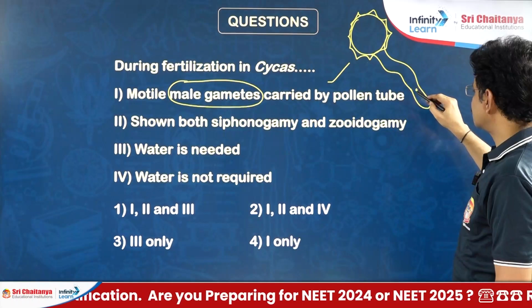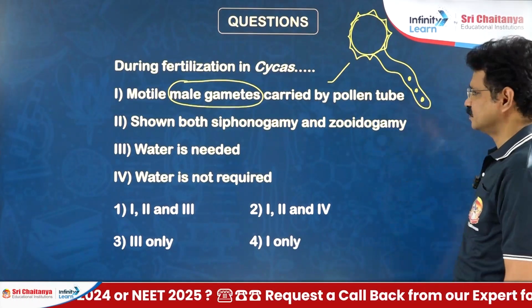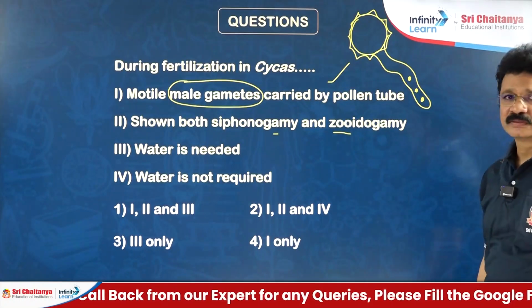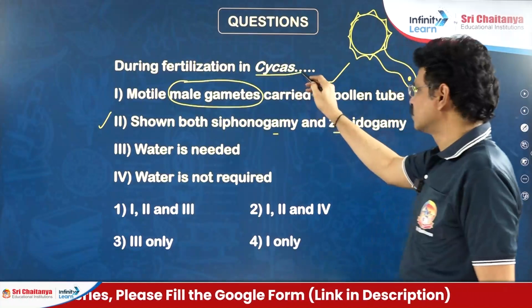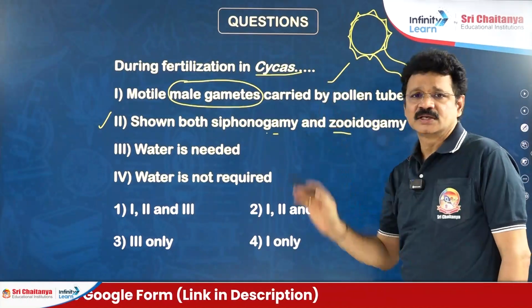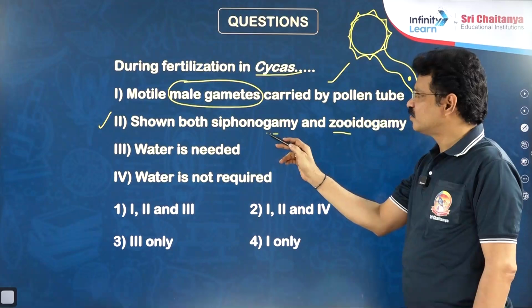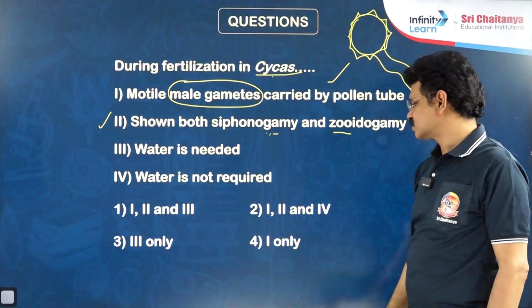That pollen tube carries 2 sperms and 1 vegetative cell or body cell. Next, both siphonogamy and zoidogamy. It is also correct about cycas only, not about all gymnospermic members. It is one of the unique features found in cycas only, not in all gymnospermic members.